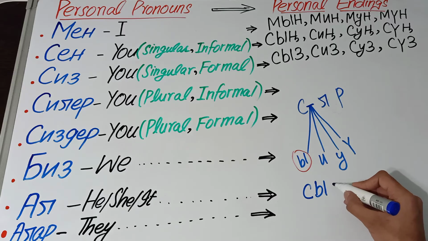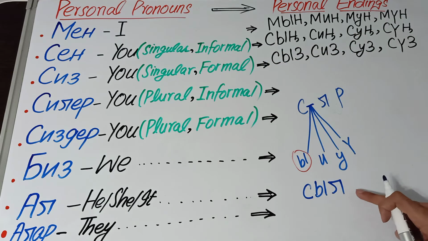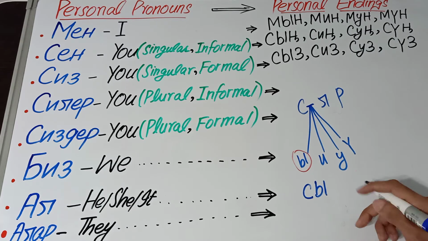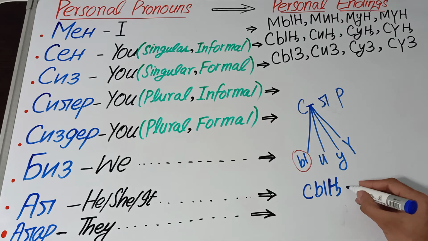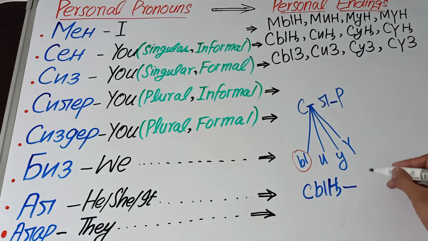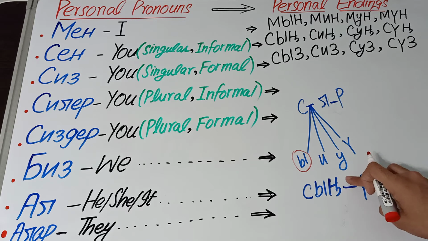And the next consonant is l. So I have told you that while making the personal endings of silar, we also replace l by ng, right? So next we have here space, no vowel, right? Space, and next we have r. So the question is which vowel we will use here. So we will get the help from the vowel harmony.